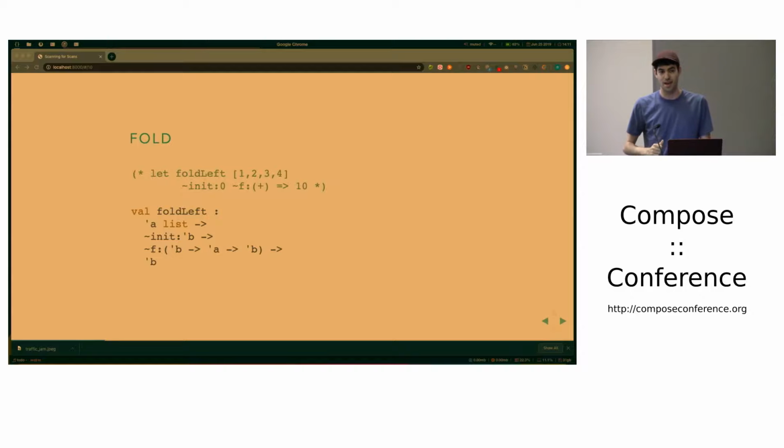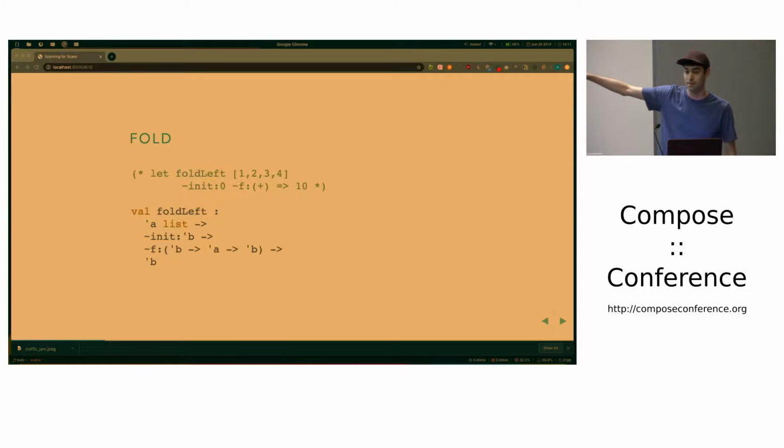If you squint at this, it sort of looks like a left fold, a little bit. And I think this audience doesn't really need me to explain what fold does. This is OCaml though, so it's not Haskell. But anyway, just so everyone's on the same page, if we fold over the list 1, 2, 3, 4, we start at 0, we use addition, we essentially sum everything together and we get 10.